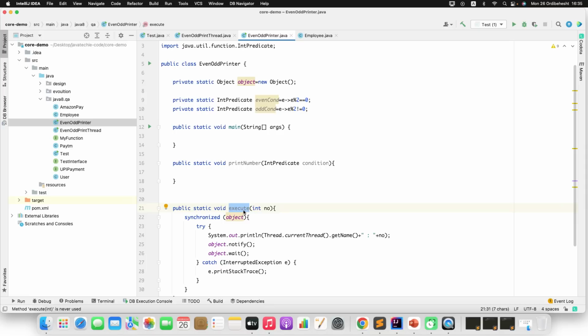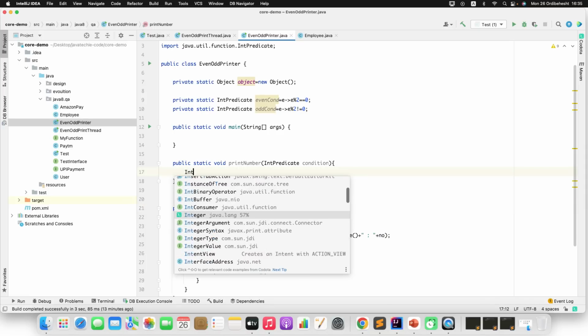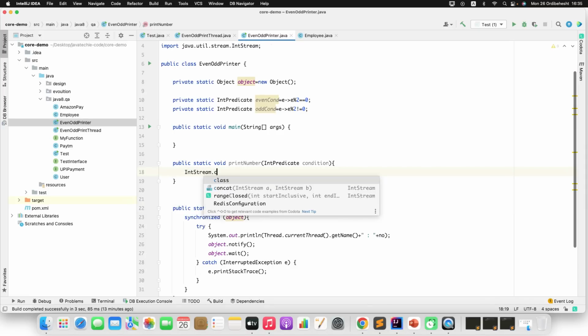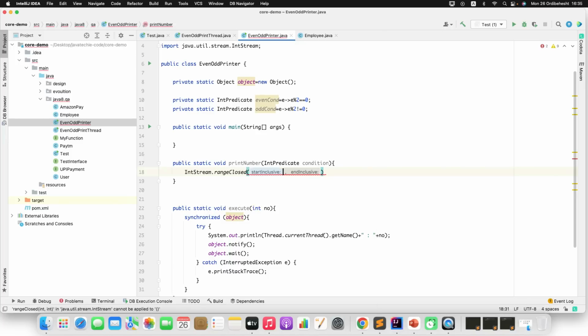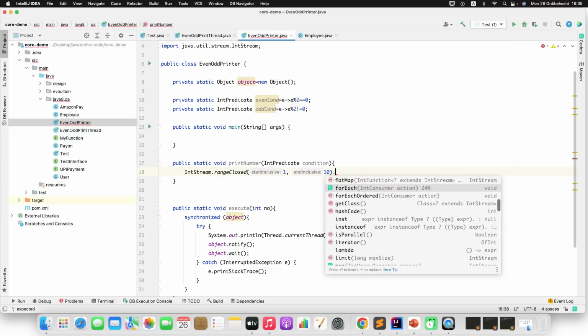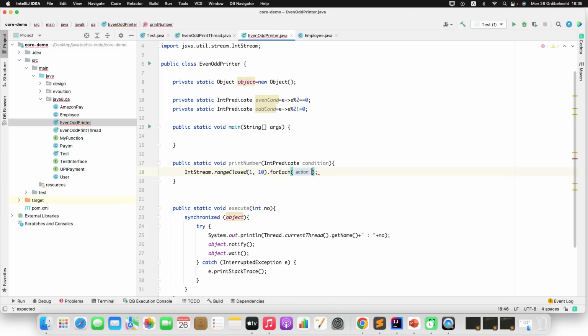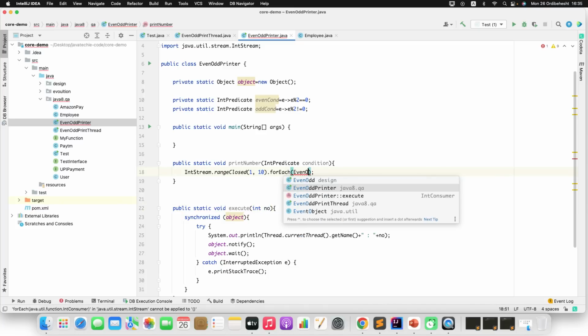So to call this execute method I need to give the number here, right? So I'll use IntStream.rangeClosed. I just want to check with 1 to 10. Then simply forEach iterate it and call this execute method, give the number. Fine. So what is the class name? EvenOddPrinter, give the execute.